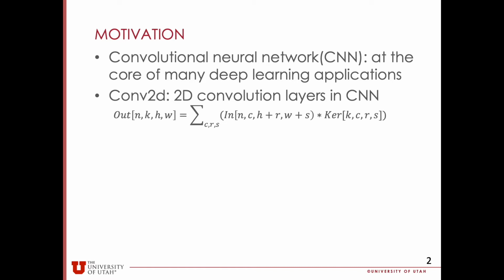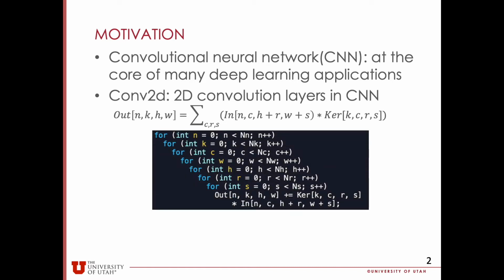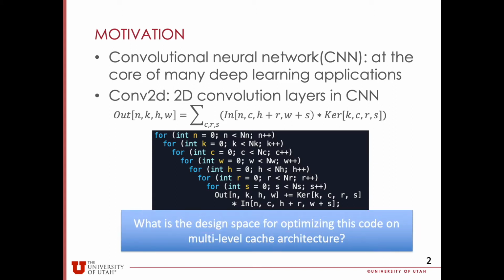It can be written as the following equation, and we can translate this equation to the following 7D loop nest. To optimize this code, the key question is, what is the design space of the optimization, especially on a multi-level cache architecture?